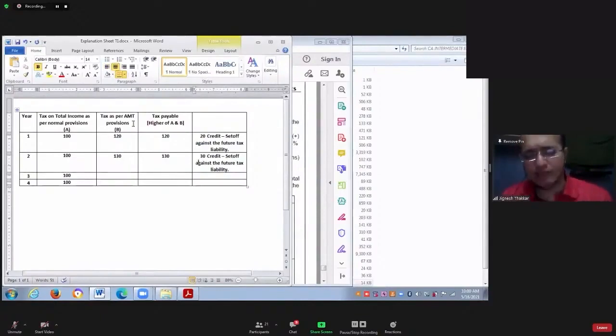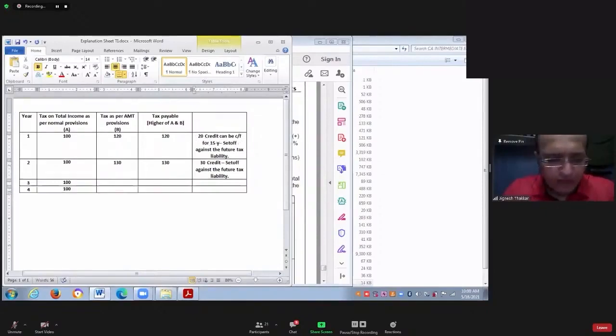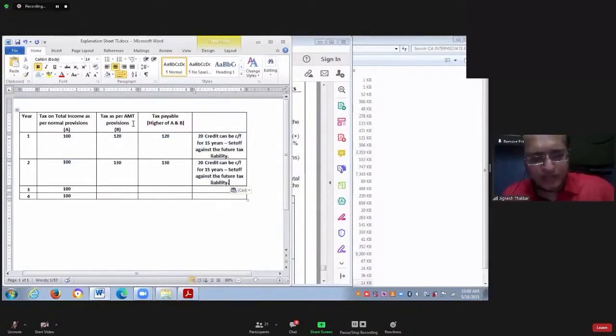When you can set off? When your tax liability as per normal provision is more. This credit, 20 credit can be carried forward for 15 years. For this 20, you can carry forward the credit for how many years? 15 years.